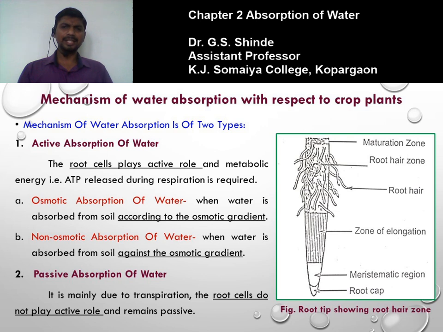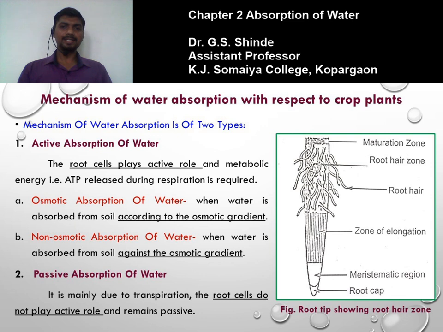The condition required for osmosis is one weak solution, one strong solution, and a semi-permeable membrane to separate these two solutions. Such a condition exists in the soil. The root hairs are in close contact with the soil water that contains dissolved mineral elements. This is one solution.